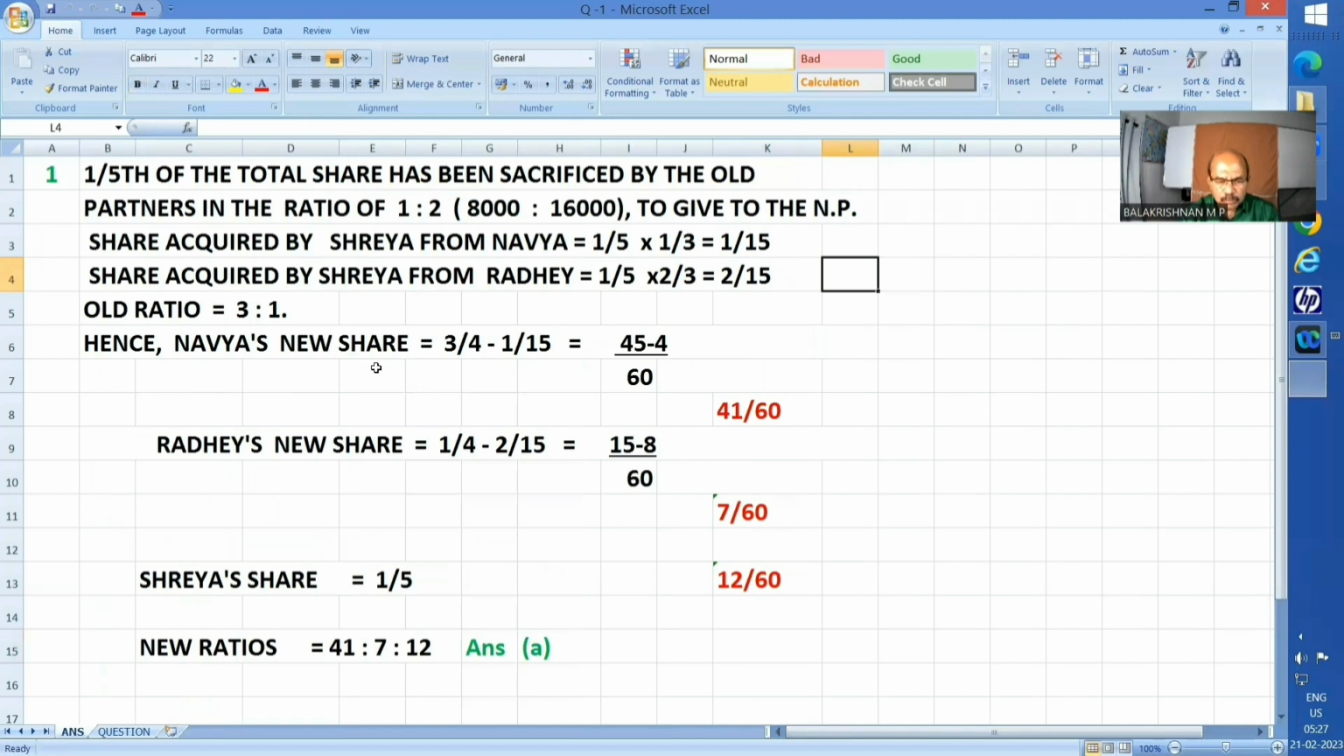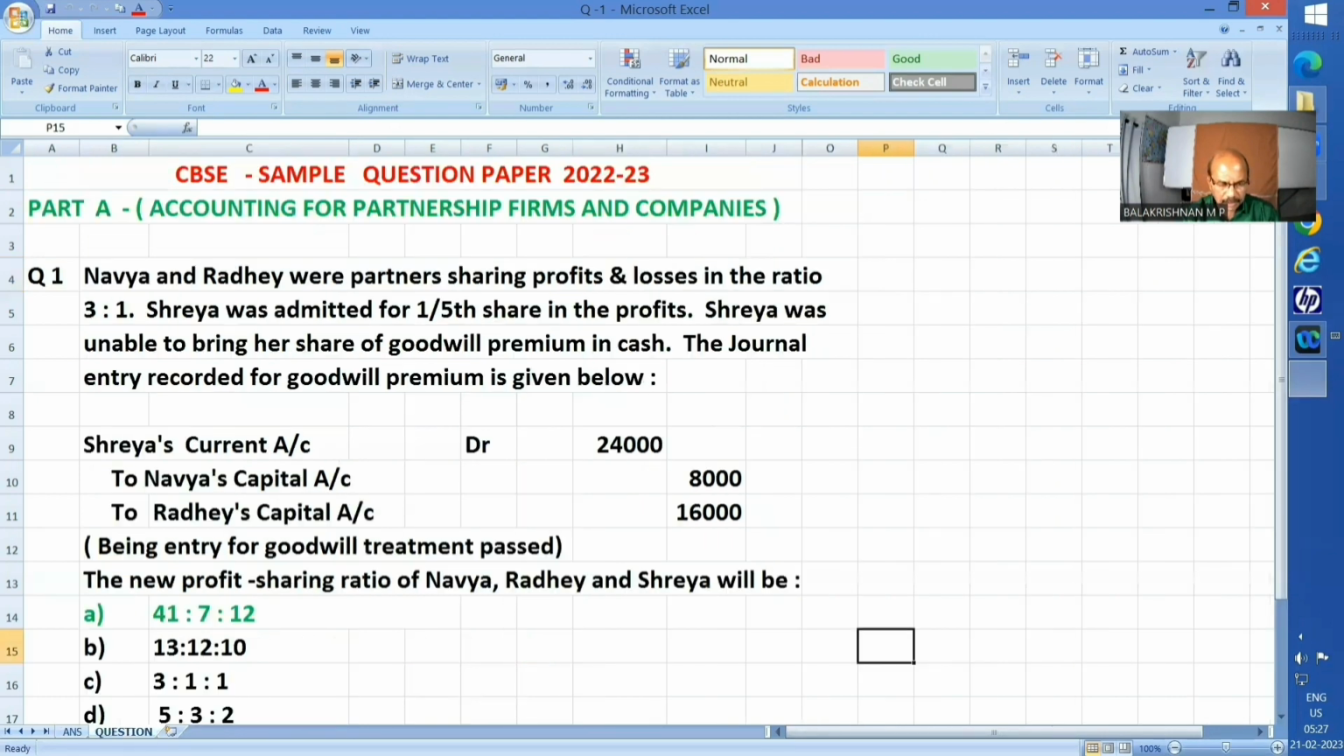Is it not? Yes. So old ratio 3:1. Hence, Navya's new share is 3/4 minus whatever share she has given to the newcomer, that is 1/15 we have just calculated. And LCM happens to be 60: 45 minus 4 upon 60, that is nothing but 41 upon 60. Similarly, Radhe's will be 7 upon 60. And newcomer Shreya, 1/5, nothing but 12 upon 60. Hence, the ratio is 41:7:12. That has been given as answer A. So, that's all.